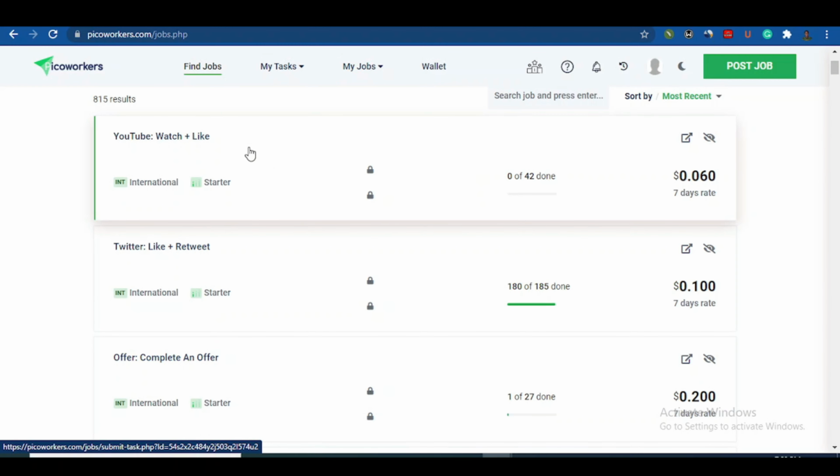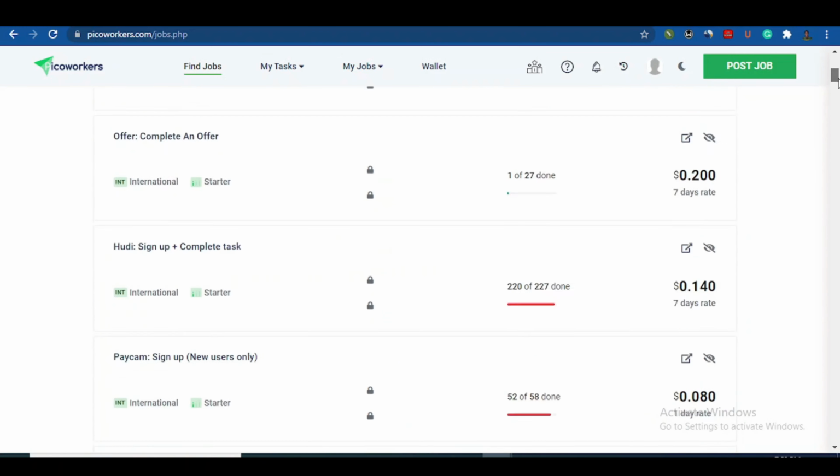Then you do what they say you do. When you click on it, now you're able to see what the person that published this wants you to do, and you'll be paid 6 cents. When you perform this one, like Twitter like and retweet, you get paid 10 cents. So just have enough money.